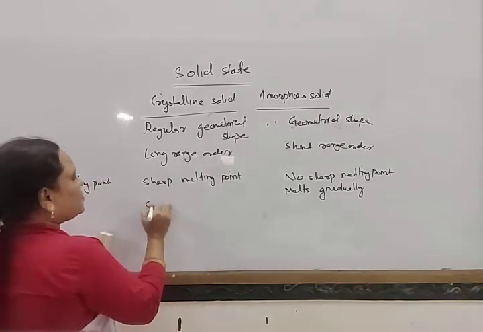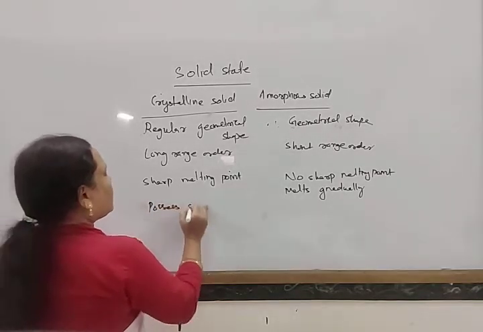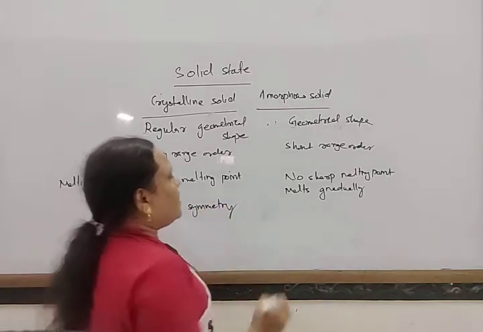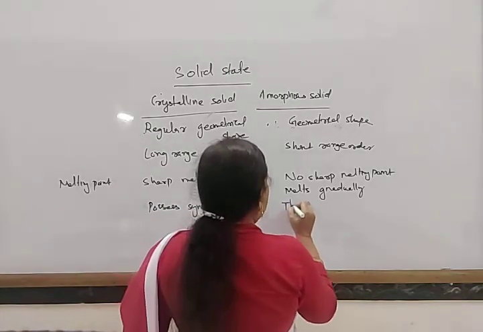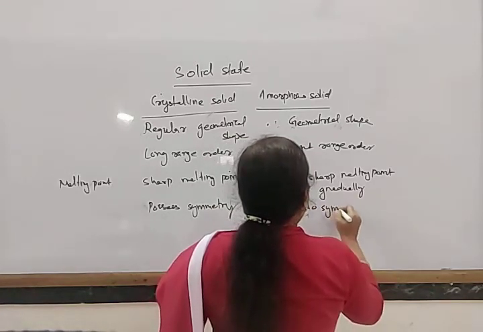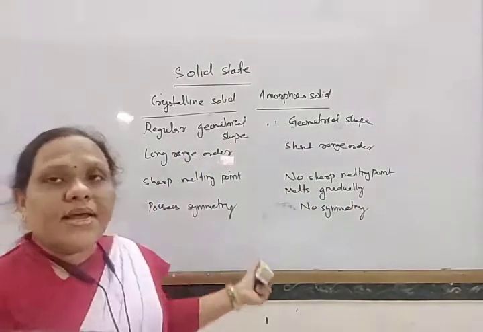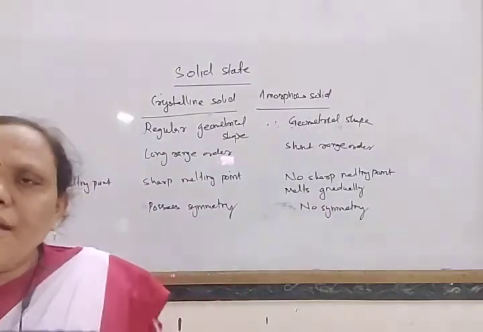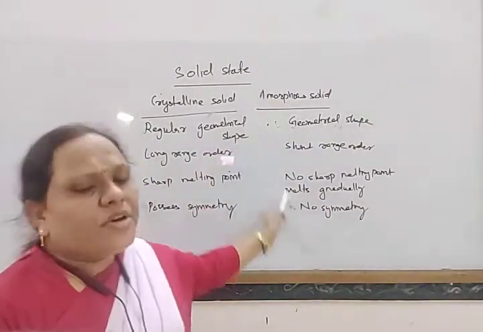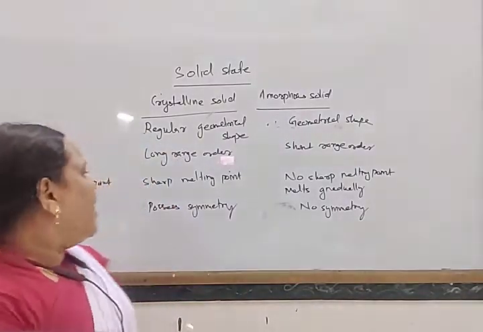Crystalline solids possess symmetry, and amorphous solids do not possess any symmetry. As crystalline solids have a regular geometry, generally they have different axes of symmetry and different planes of symmetry, but amorphous solids do not possess any symmetry.